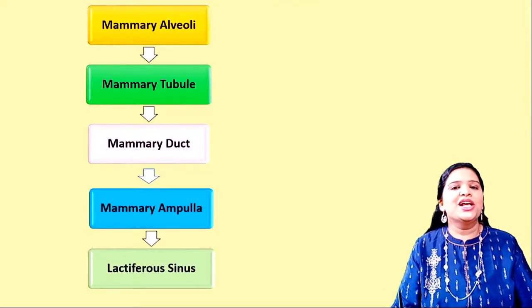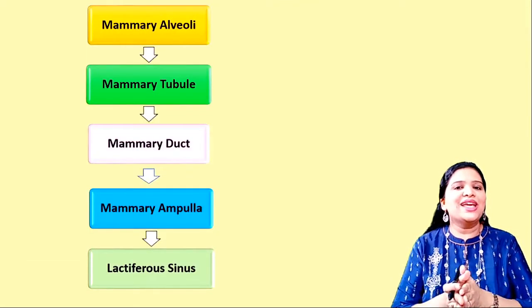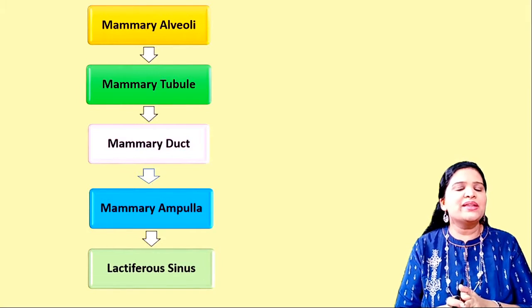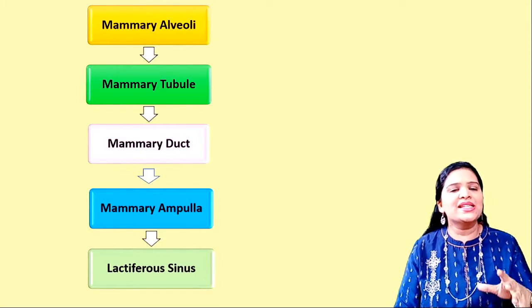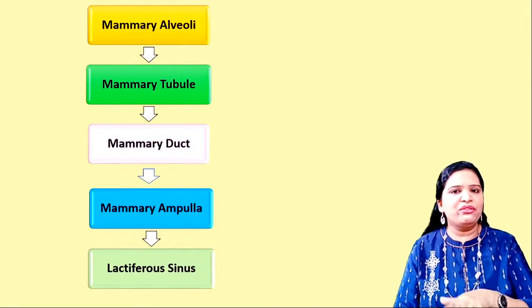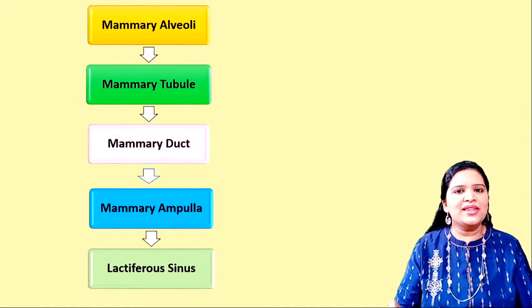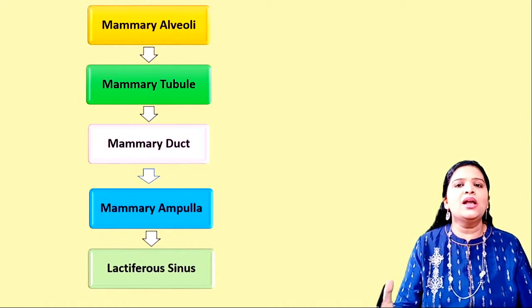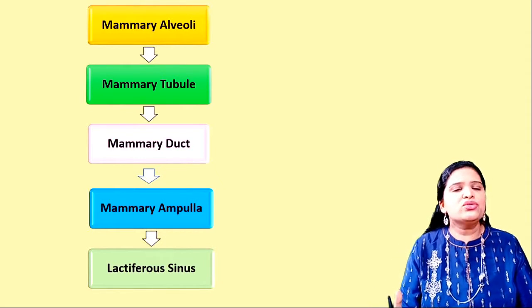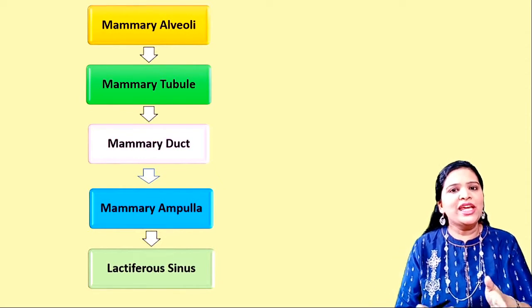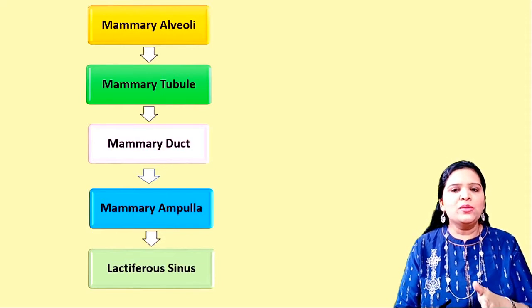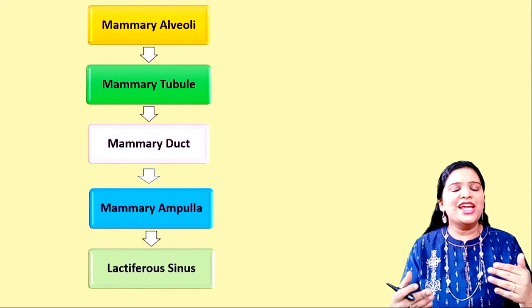Okay, right? So what is most important in this particular lesson is you should remember that the breast or the mammary glands contain glandular tissue and fat. Fat has no role in the production of milk. It is just a supporting structure. Okay, and this glandular tissue contains mammary lobes. Mammary lobes are again divided into mammary lobules.